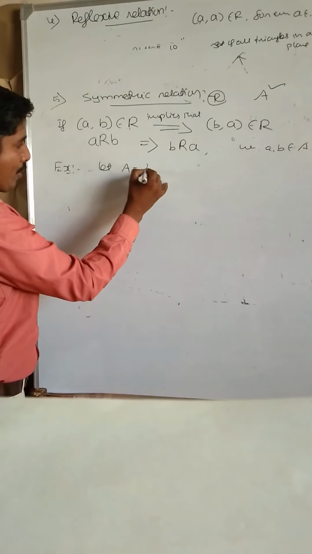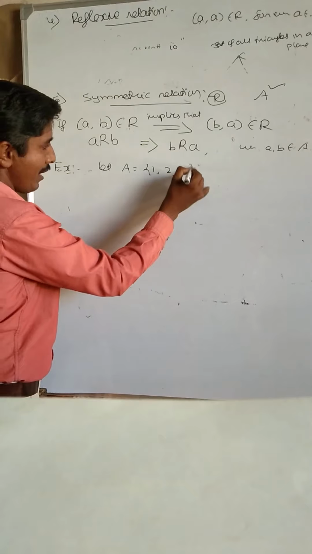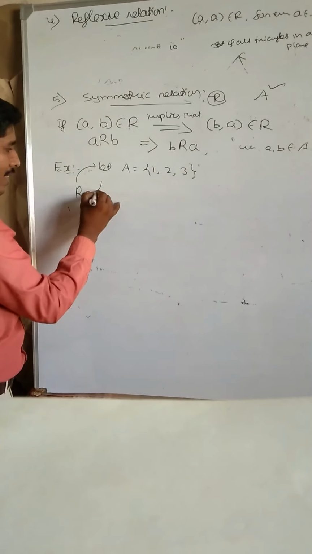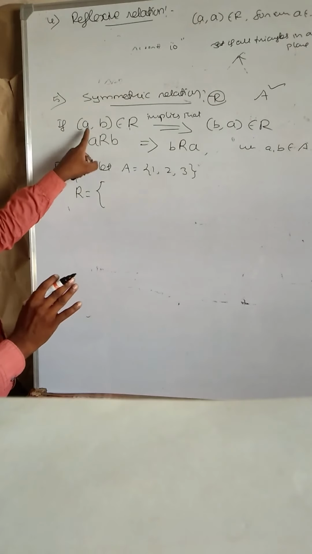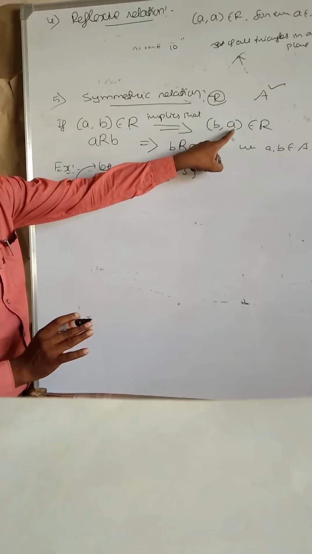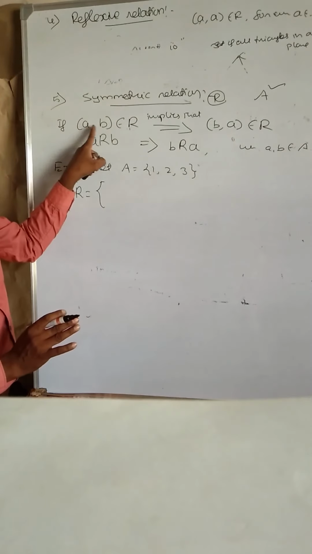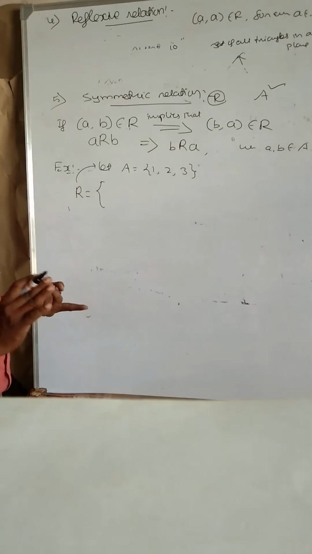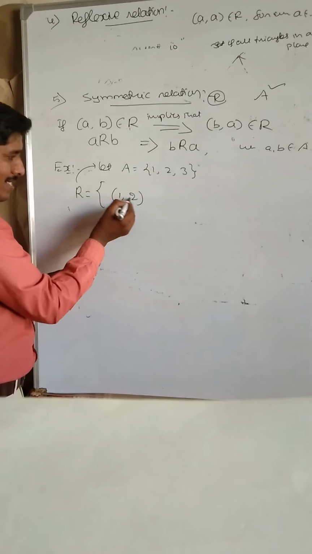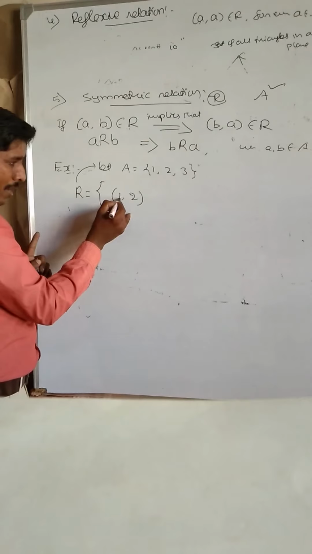For example, a simple example I am taking. Let set A equal {1, 2, 3}. I am going to define a relation on the non-empty set A. Mind the definition: (a, b) belongs to R, interchange a and b, then (b, a) belongs to R. a related to b, b related to a. Take a simple example, (1, 2): 1 is related to 2.